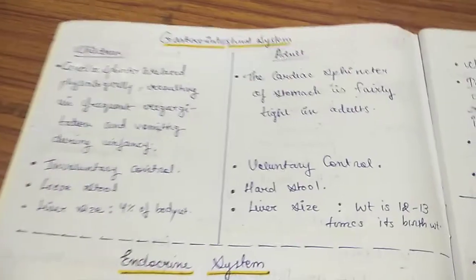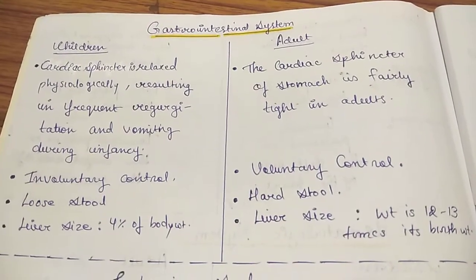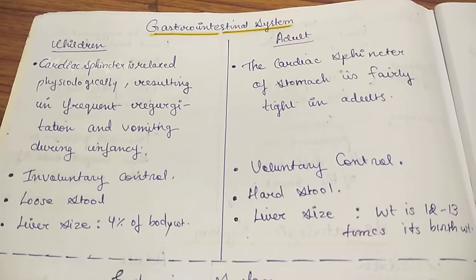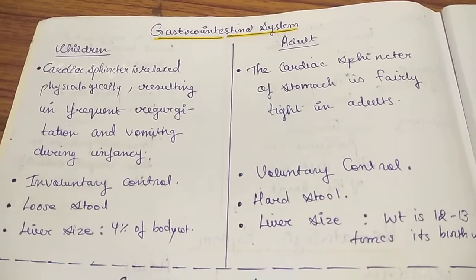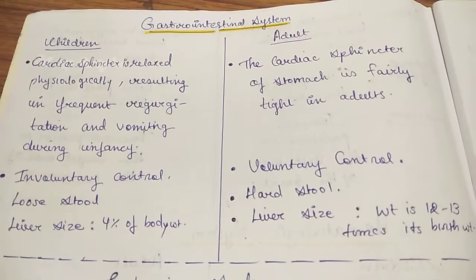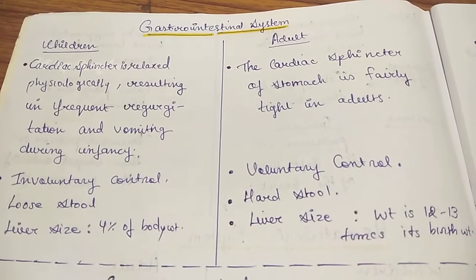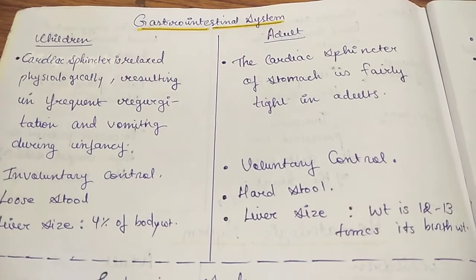Next we have the gastrointestinal system. In children, the cardiac sphincter is physiologically relaxed, which results in frequent regurgitation and vomiting during infancy. But in adults, this cardiac sphincter is fairly tight.